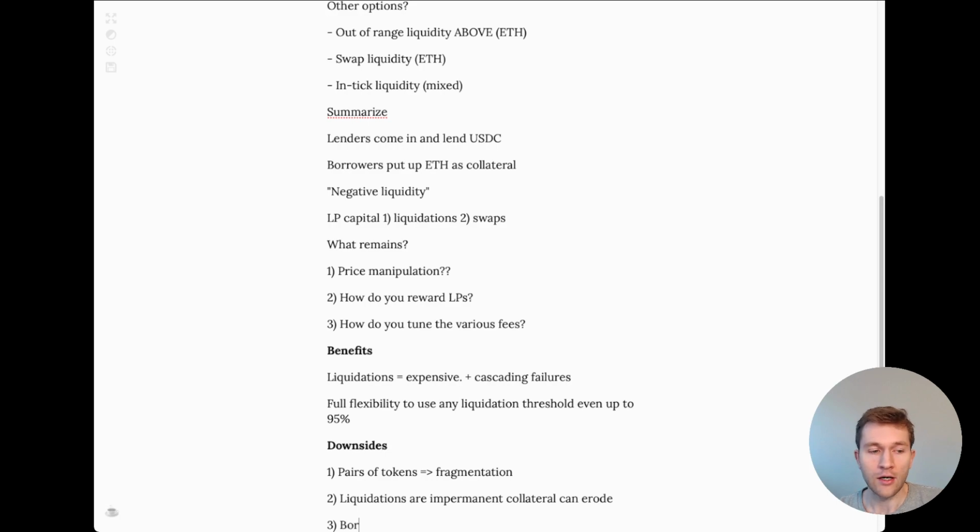And then thirdly, borrowers need both lenders plus LPs to exist. This can be offset to some extent, but in a traditional lending protocol, borrowers only need lenders. In this type of V4 based lending protocol, borrowers need both lenders and LPs to exist. So it's a lot more complicated to get a three-sided marketplace to work. Of course, protocols can resolve this by automatically lending out of tick, out of range liquidity, which makes LPs the main counterparty to borrowers. And that could be a cool thing, where instead of lenders and borrowers, it's LPs who are also lenders, and then borrowers.